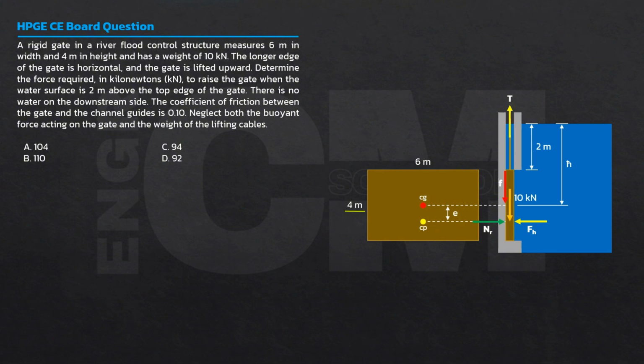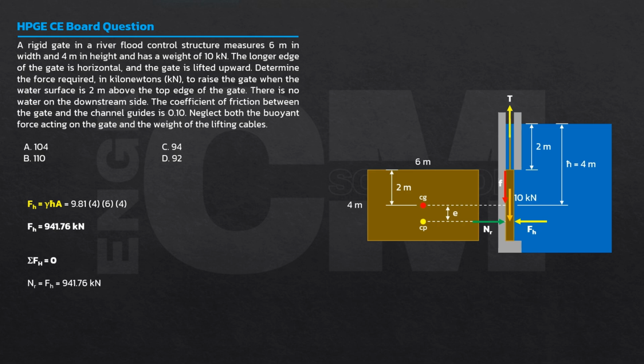Ilan yung h-bar? This is 4. This is 2. Kalahati ng 4, that's 2 meters. Therefore, h-bar is 4 meters. By the way, this is the eccentricity, the distance of the center of gravity to the center of pressure. But in this problem, hindi naman required yung eccentricity. Alright, kunin natin si hydrostatic force. Gamma h-bar times area. Gamma ng water, h-bar is 4 meters, area is 6 times 4. The hydrostatic force is 941.76.